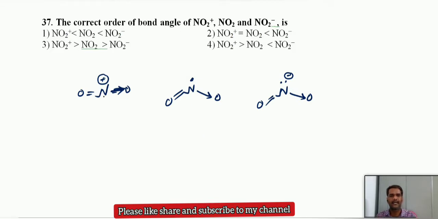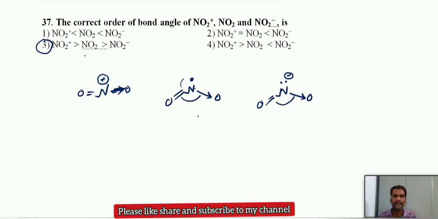Now they are asking the bond angles. This is completely linear, almost 180, and this has one lone pair, one electron, and here two electrons. Two electrons cause more repulsion than the single electron, so here the bond angle should be less, and here the bond angle should be more. And in NO2 plus, the bond angle is almost linear in shape, so 180. So NO2 plus has a larger bond angle than NO2 and NO2 minus. So it should be option 3.